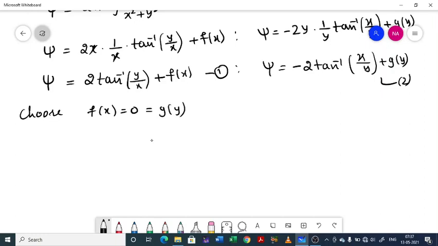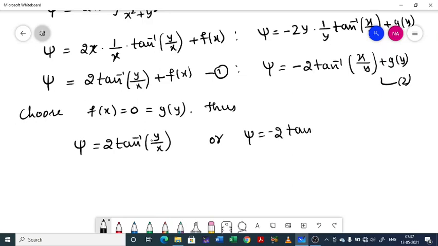See, even if we choose f of x equal to 0 and g of y equal to 0, on one side I got 2 tan inverse of y by x, but on the other side I got minus 2 tan inverse of x by y. Hence psi will be 2 tan inverse of y by x, or minus 2 tan inverse of x by y.